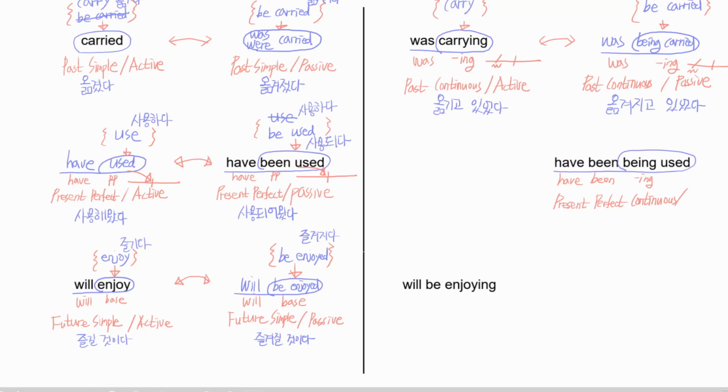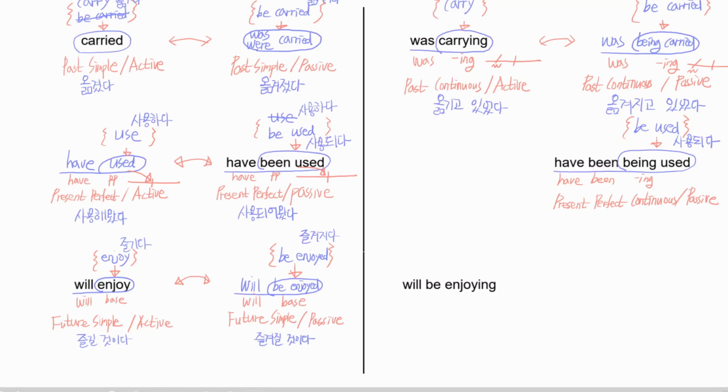Did we put use here or be used here? Looks like we put be used here, right? So it should be in the passive meaning. Be used means 사용되다, right?